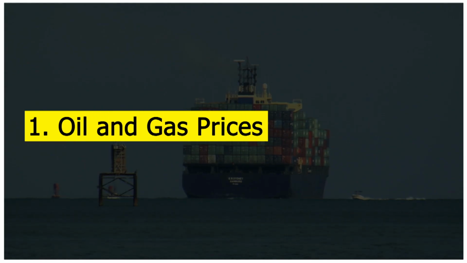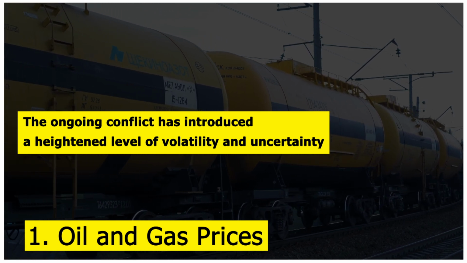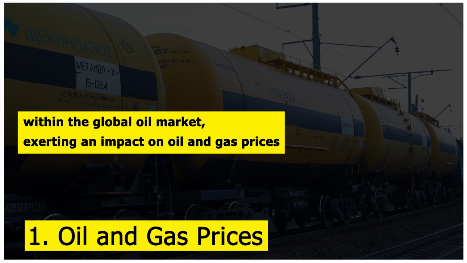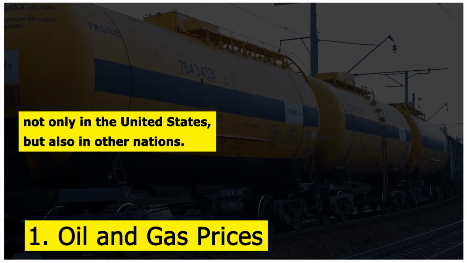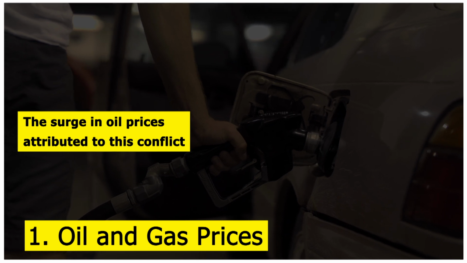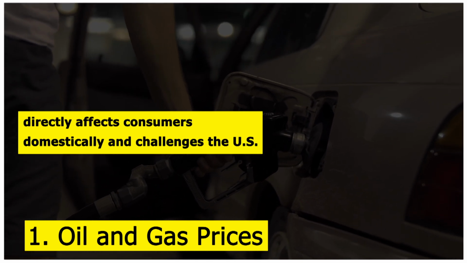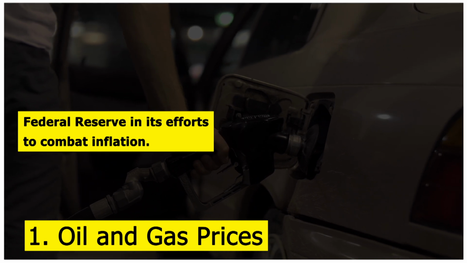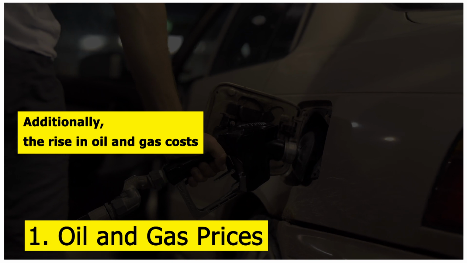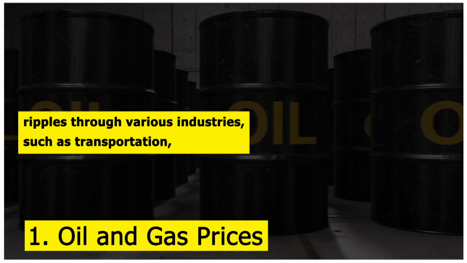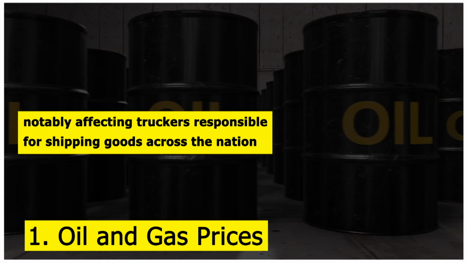1. Oil and gas prices. The ongoing conflict has introduced a heightened level of volatility and uncertainty within the global oil market, exerting an impact on oil and gas prices not only in the United States but also in other nations. The surge in oil prices attributed to this conflict directly affects consumers domestically and challenges the U.S. Federal Reserve in its efforts to combat inflation. Additionally, the rise in oil and gas costs ripples through various industries, such as transportation, notably affecting truckers responsible for shipping goods across the nation.